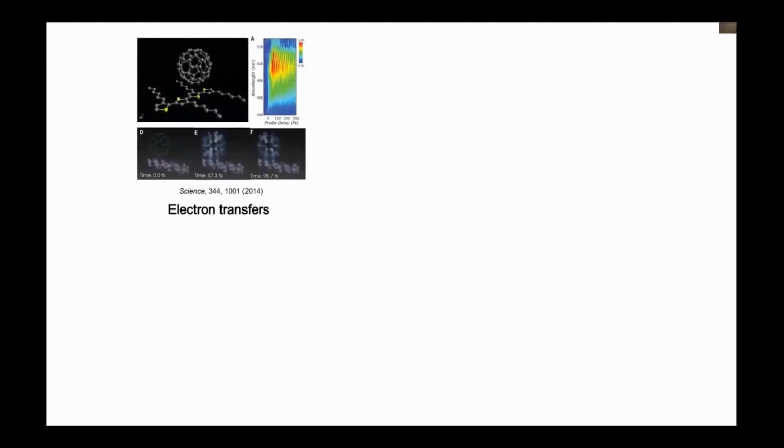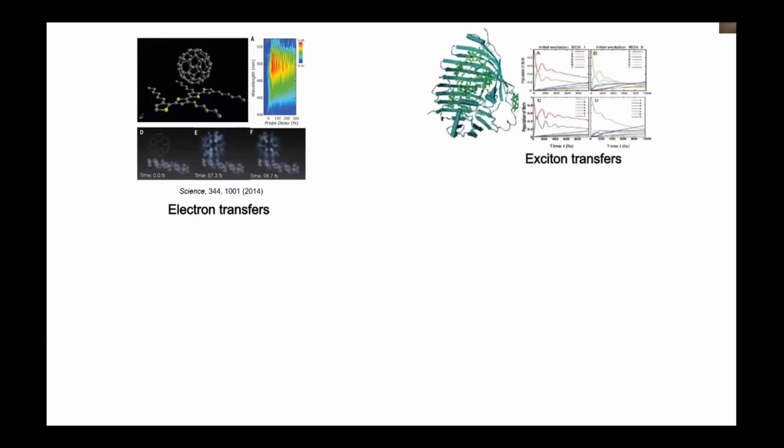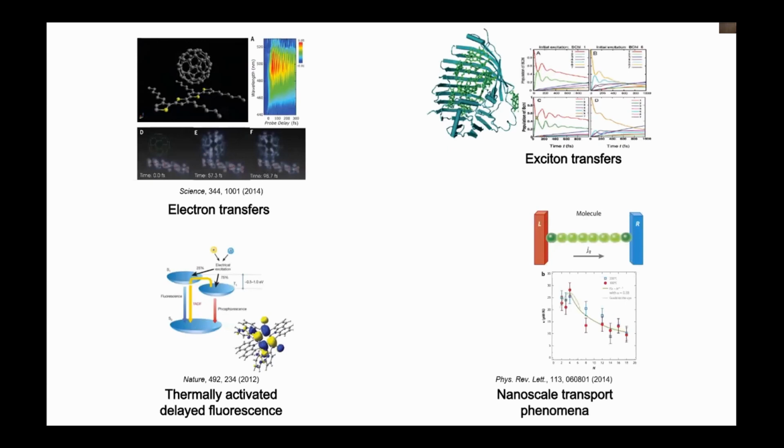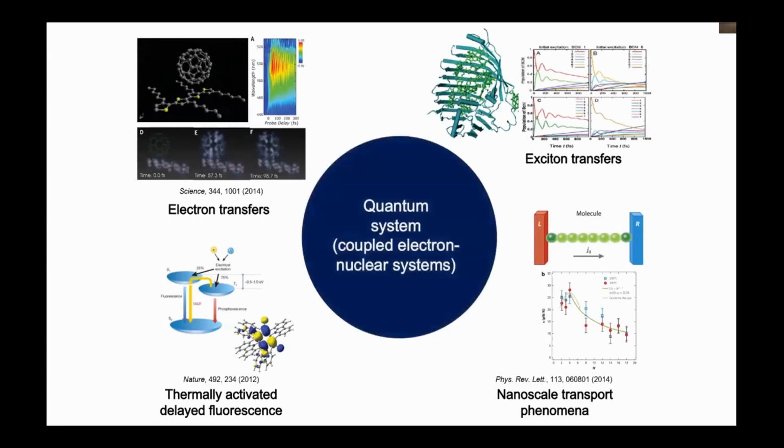So excited state plays an important role in molecular systems. For example, we have an electron transfer phenomena in photovoltaic cells, and also we have exciton transfers in photosynthesis. Also, we have very special phenomena, which is called thermally activated delayed fluorescence, which is aiming for the development of display devices. Also, we have a nanoscale transport phenomena, which is related to the polaron transport. So actually, everything is about the coupled electron-nuclear system or correlated electron-nuclear system, which is quantum mechanical.